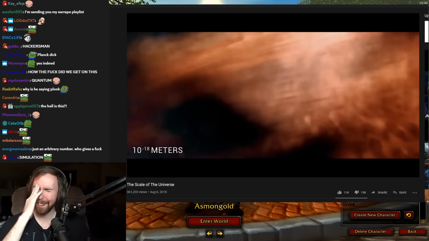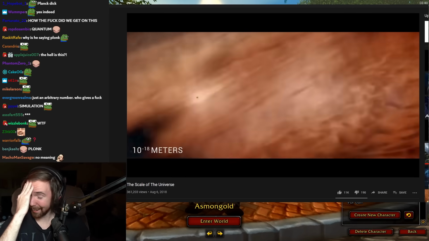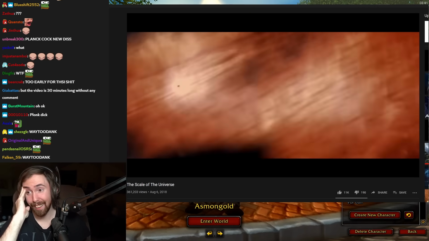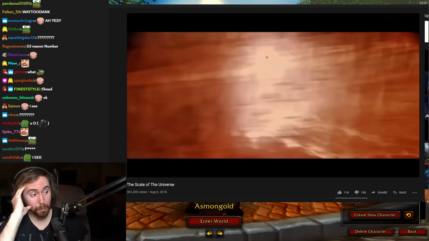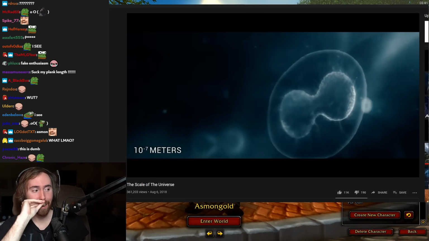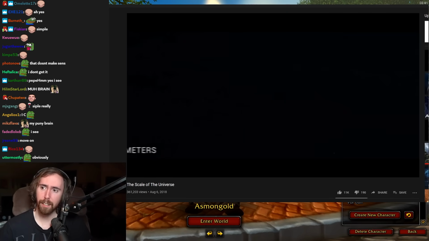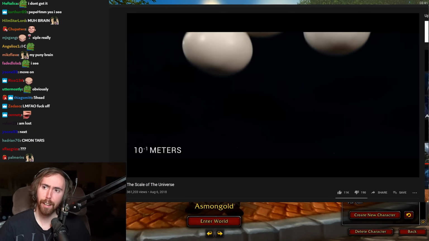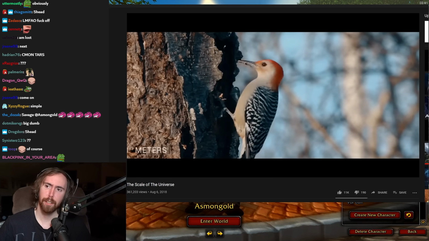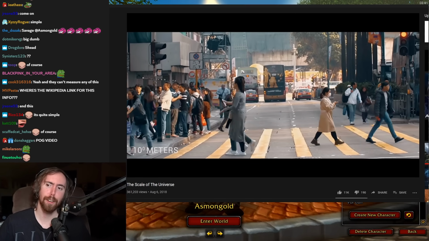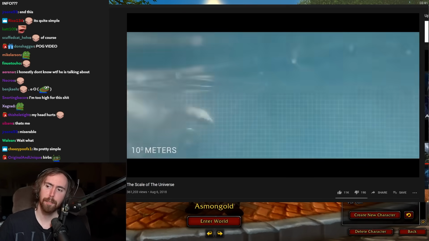Getting larger at 10 to the negative 18 meters, we reach quarks. These are the subatomic particles that compose protons and neutrons. At 10 to the negative 7 meters, we reach the smallest forms of life, single-celled organisms. At 1/10 of a meter, you'll find things that you can see, like eggs, birds, and toilet paper. Alright, I've seen birds before. At 1 meter, we have everyday life, humans, dogs.